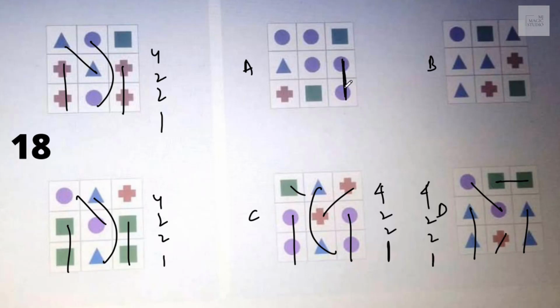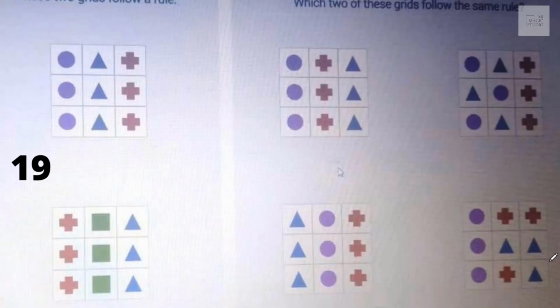But do we have this pattern anywhere else? No. Here it is 5, straight away out. Here it is 4, 2, 2, 1, but it doesn't fit in with this pattern, isn't it? So go for C and D, and yes, on to the next screen.